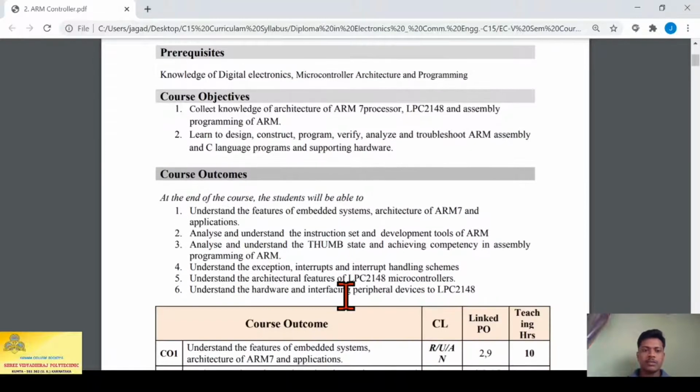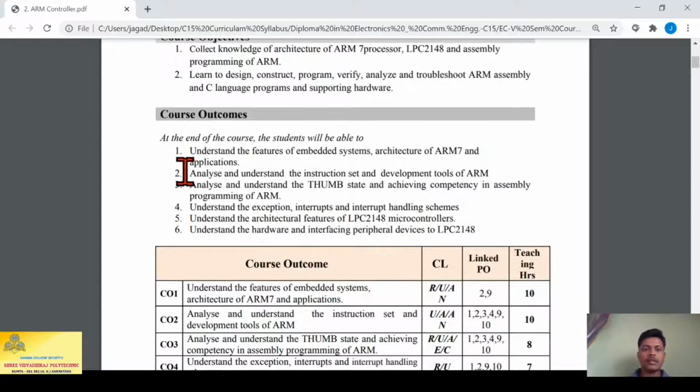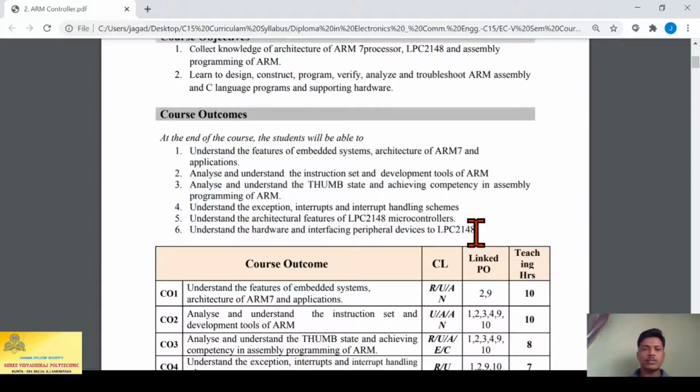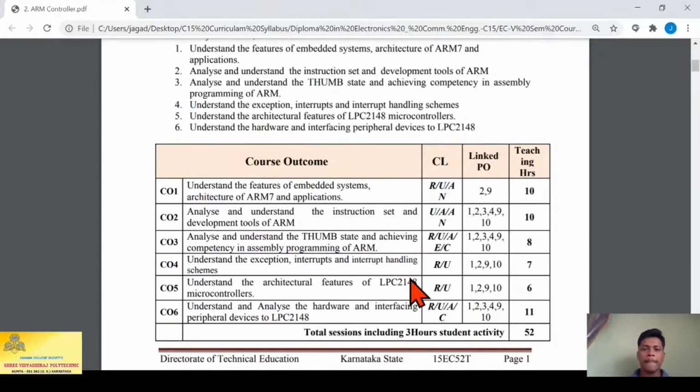Next we have the course outcomes. There are a total of 6 course outcomes here. Each course outcome is mapped with a unit, so the units are designed based on the course outcomes. You can see this in the table.